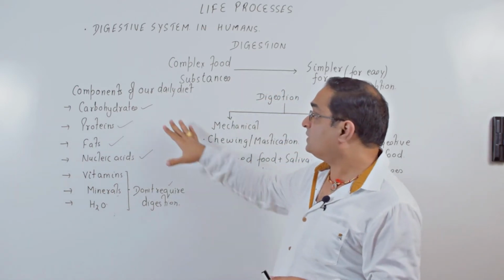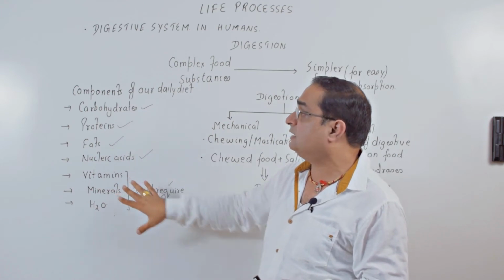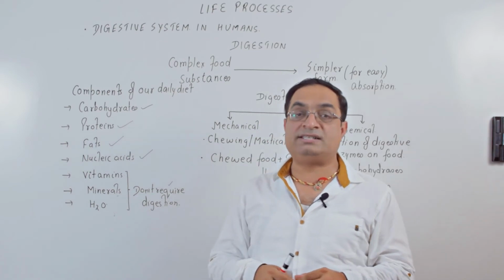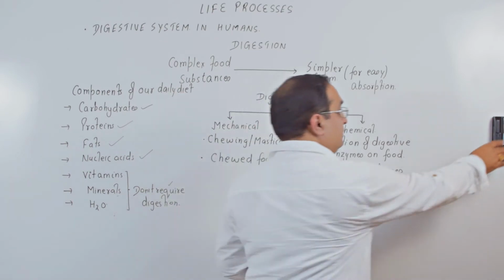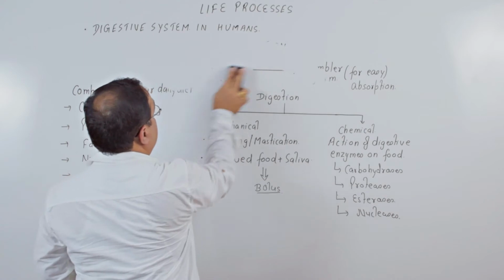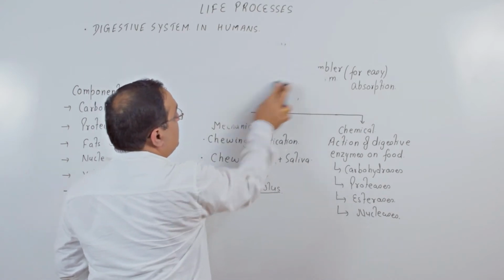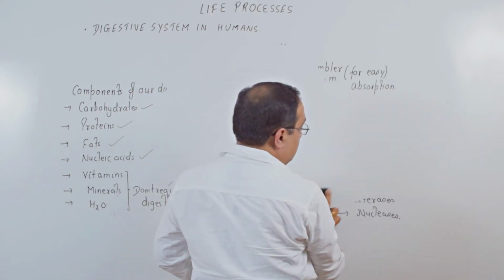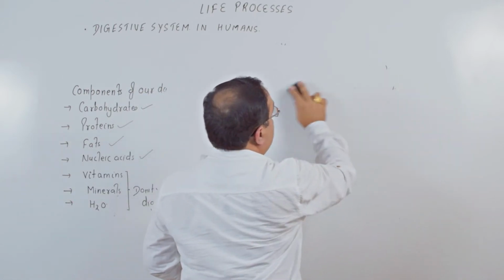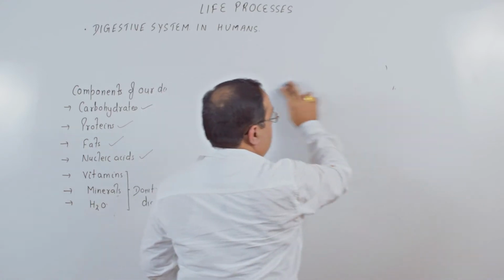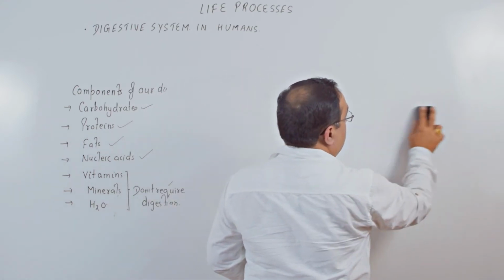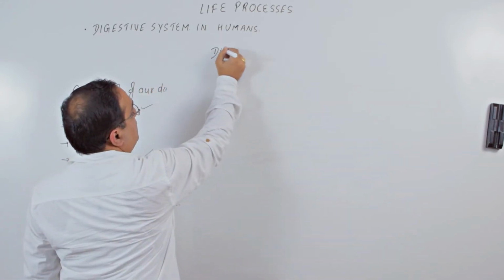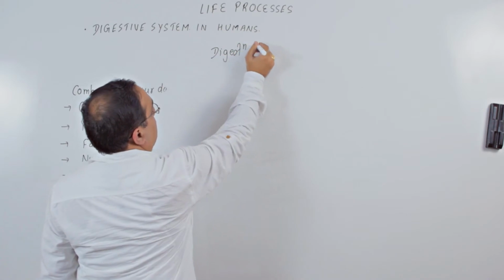Now, we'll discuss the digestion of all these individual food components step by step. We will first start with the digestion of carbohydrates. Let's see what are the main carbohydrates which we take in our daily diet. Starch is present in bread, in rice, and in potatoes.